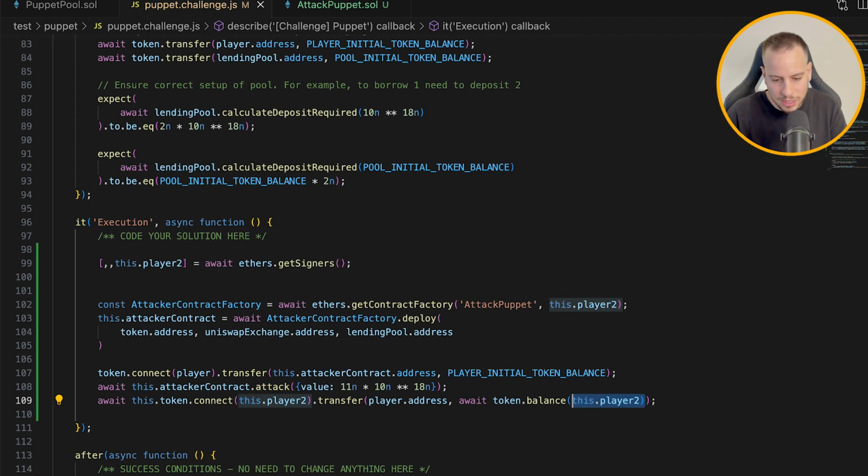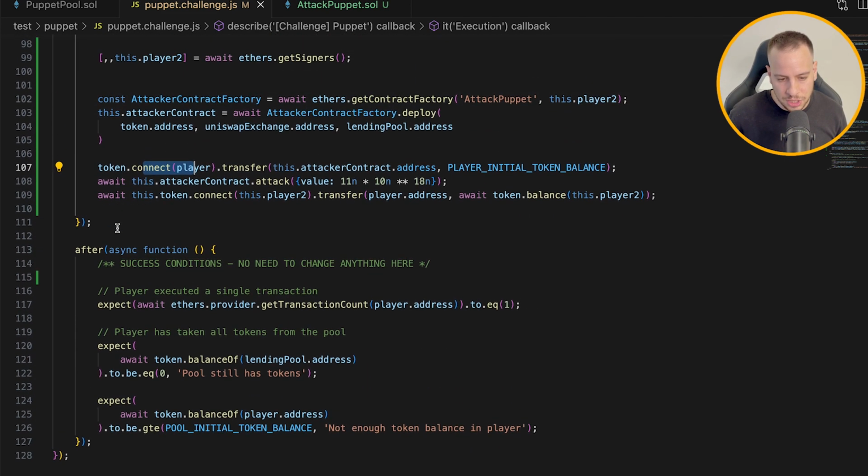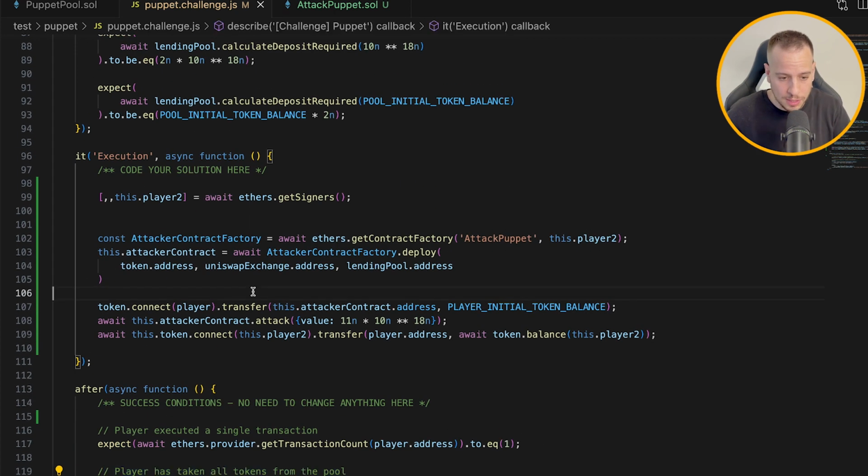So we basically execute the attack from player 2, but we send the tokens from player 1, and eventually we send the DVT tokens to player 1 to meet all the conditions of one transaction of player 1, and player 1 has all the money at the end. And now it's money time to run the test and see if we're able to pass the challenge.